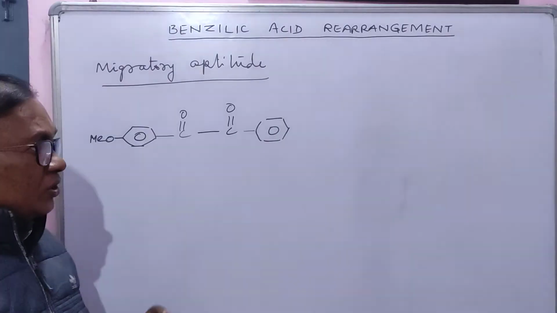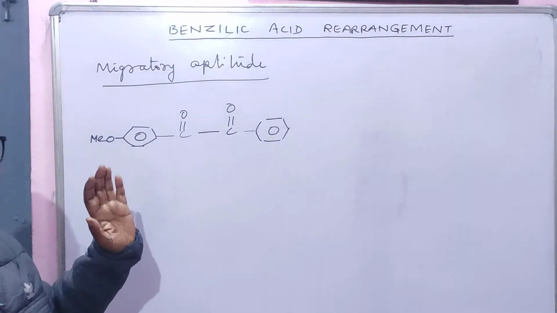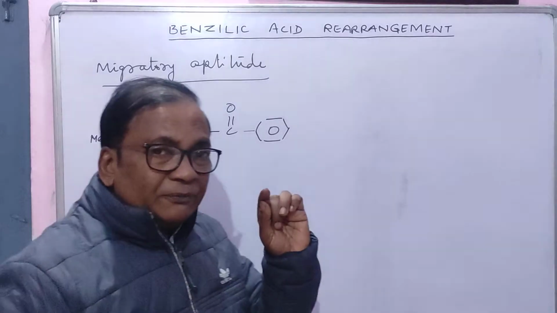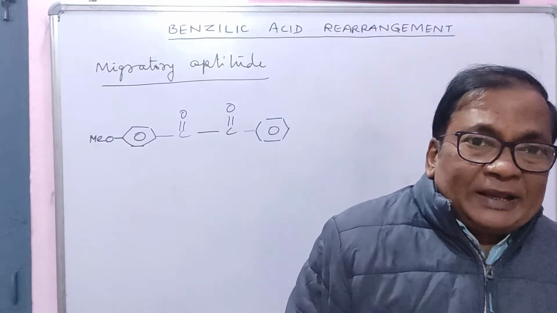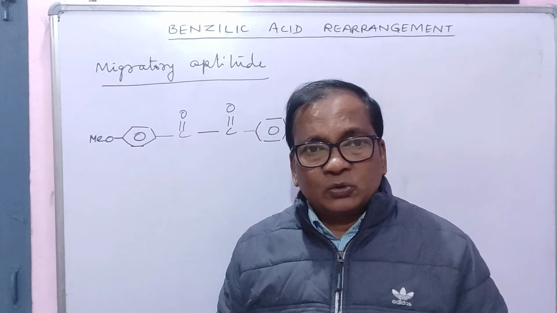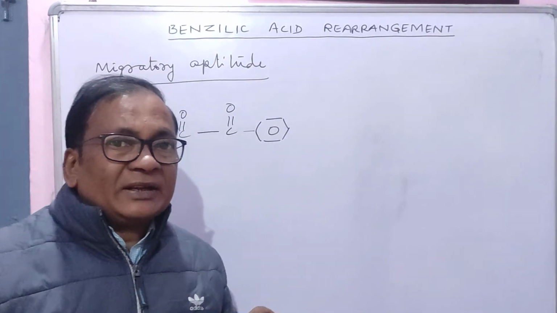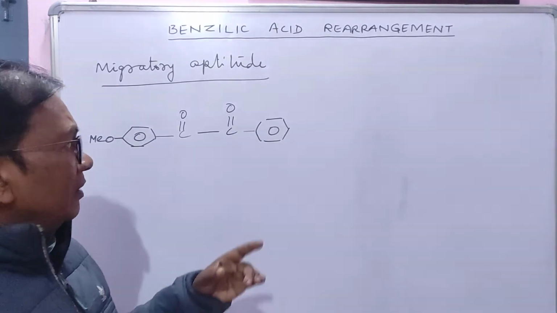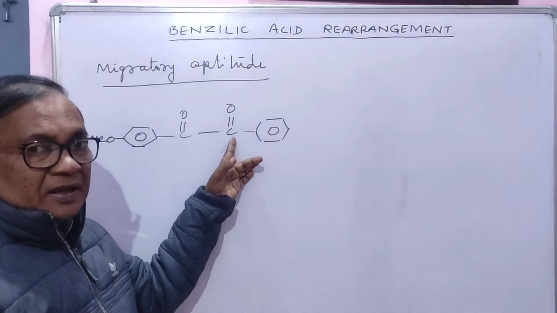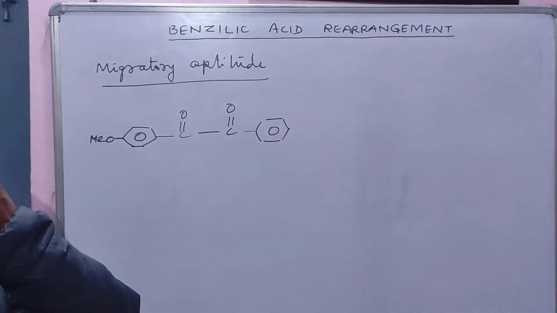It is the main question, which group will migrate? Before knowing which group will migrate, we have to first see that hydroxide ion will attack at which carbon? Either here or here.